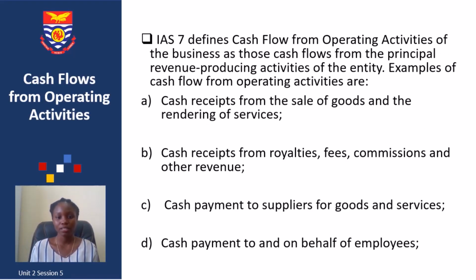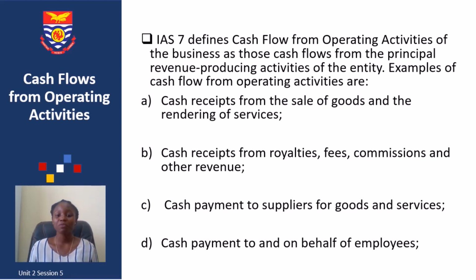According to IAS 7, those cash flows that arise from the principal revenue producing activities of an entity are what we refer to as operating activities. For example, if you're a book publishing company, the cash flows that arise from selling books or rendering services relating to publications, any cash receipts from those sales or activities, are known as your cash flow from operating activities.